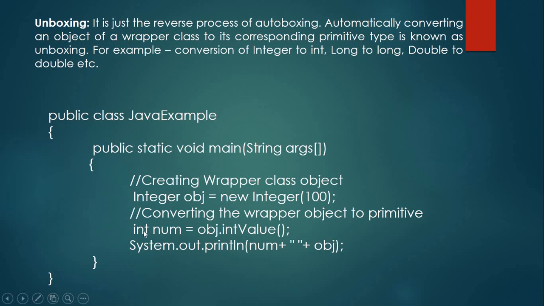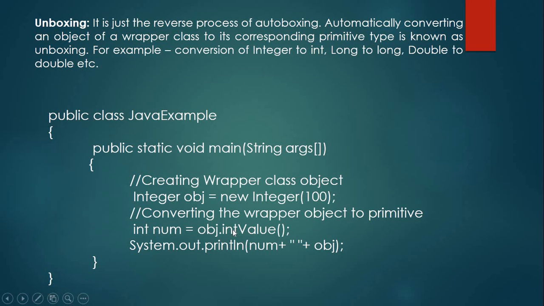For converting, our syntax will be int num. Here we have taken a simple variable, int num is equal to obj dot intValue. Okay, obj means this object name. If our object name is a, then we will write a dot. If our object name is b, then we will write b dot. Here our variable is of type integer, so here we are writing intValue.